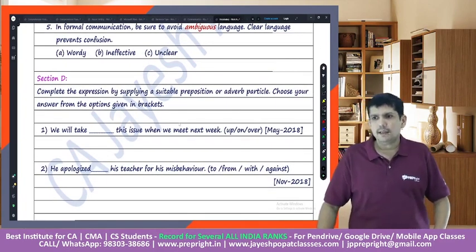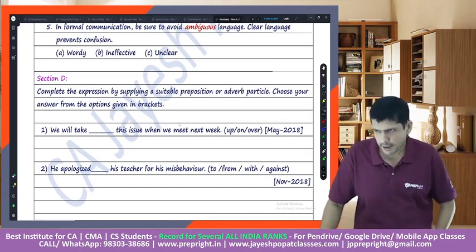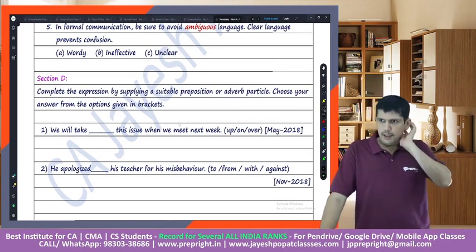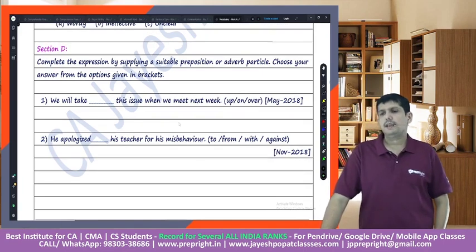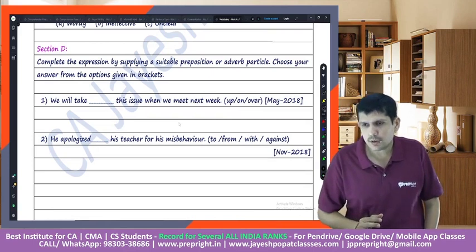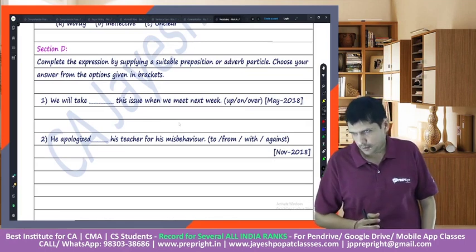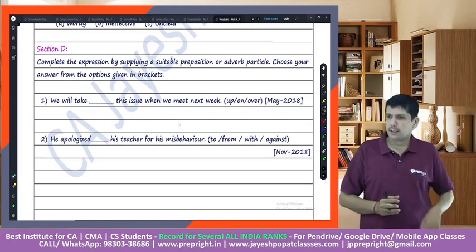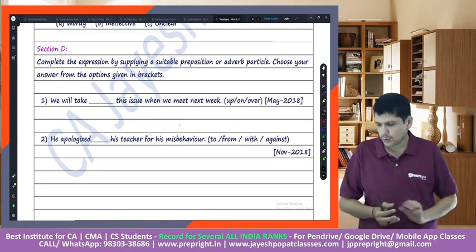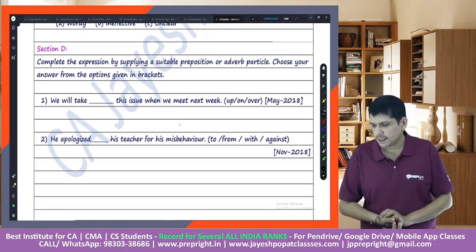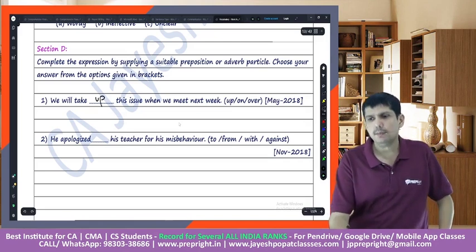Then we have: complete the expression by supplying a suitable preposition or adverb particle. Choose your answer from the options given in the bracket. So let's do this together. We will take dash this issue when we meet up next week. We will take up this issue, we'll take on this issue, or we'll take over this issue. What looks more suitable? Quickly put your answer in the chat. Good. We will take up this issue when we meet next week.